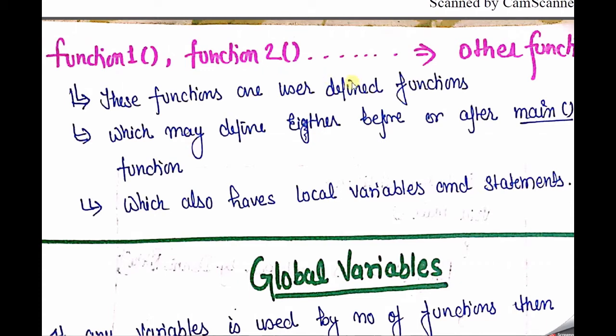It may be defined either before or after the main function, because the calling of that function happens in the main function. You can define it anywhere after the preprocessor directives, and it also has local variables and various statements like our main program.